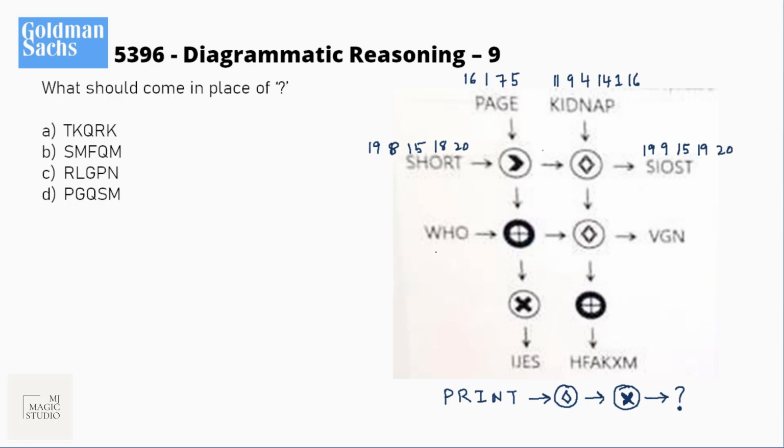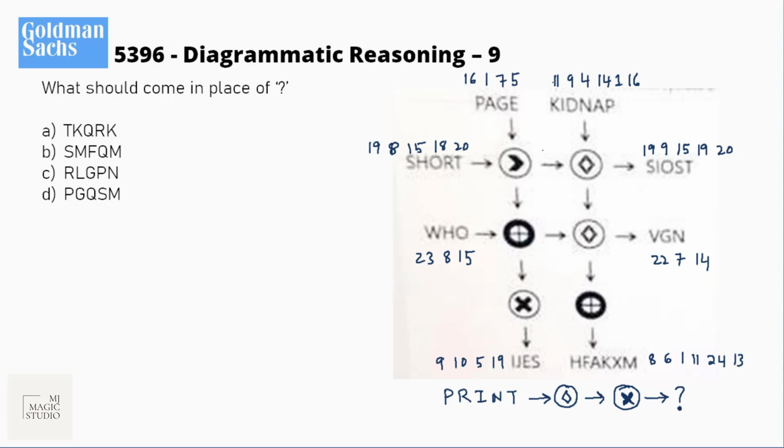Who is 23, 8, 15 and it will become 22, 7, 14. IJES is 9, 10, 5, 19 and this will be 8, 6, 1. K is 11, X is 24 and M is 13.